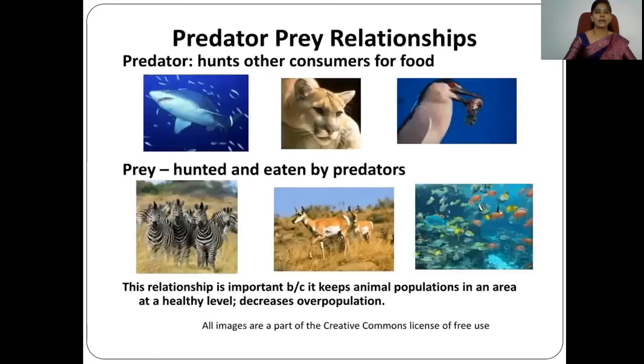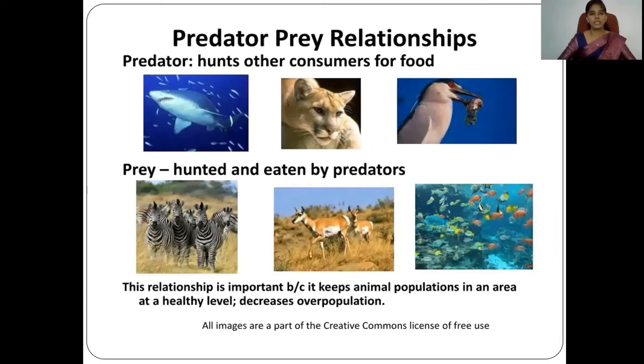If you want to see some examples of this predator and prey relationship, you can see birds which eat fish. The predator hunts the prey for food, because they use that particular prey as food, and the prey is hunted and eaten by the predator.